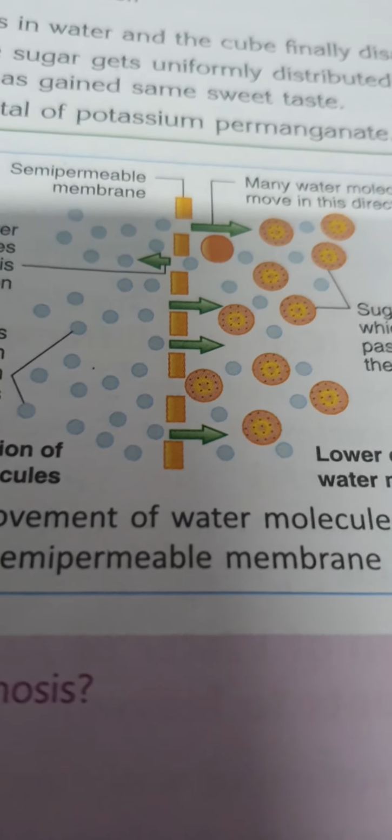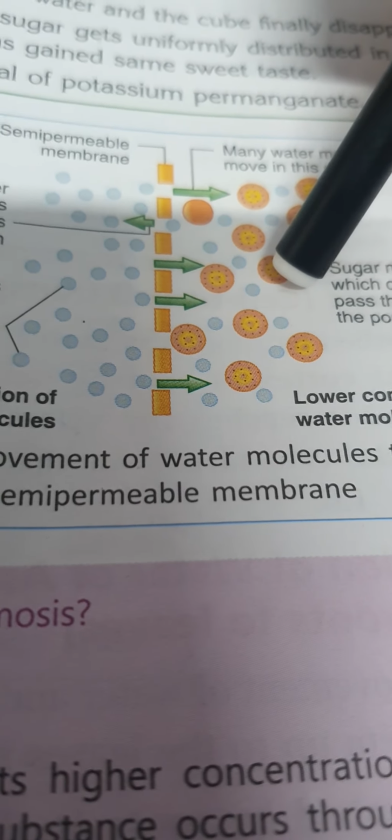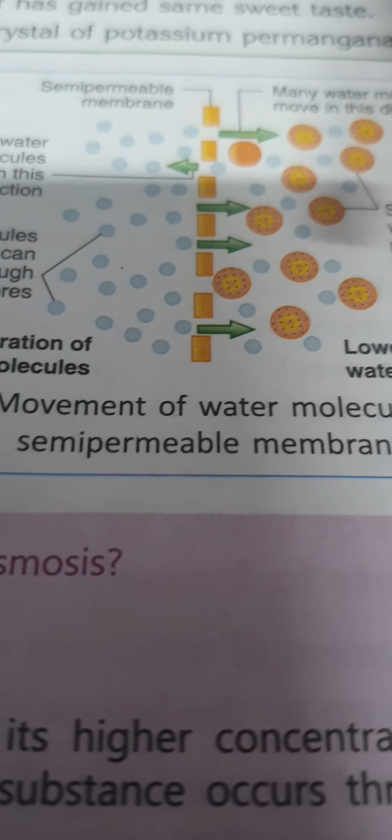Next, it is a process by which plants maintain their water content despite the constant water loss due to transpiration. With the help of this movement of water molecules through a semi-permeable membrane, plants maintain their water content despite the constant water loss.